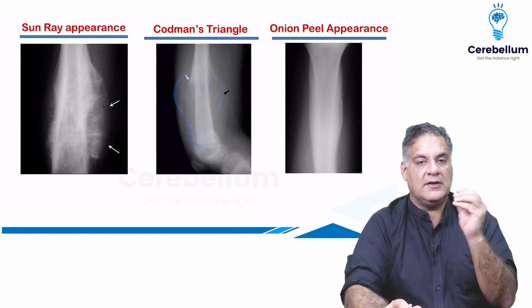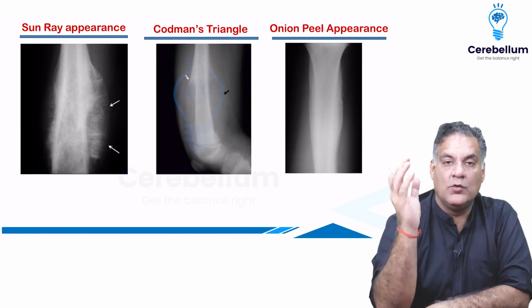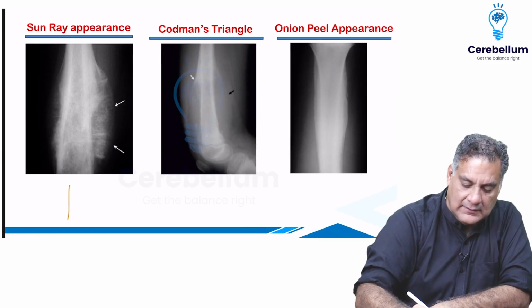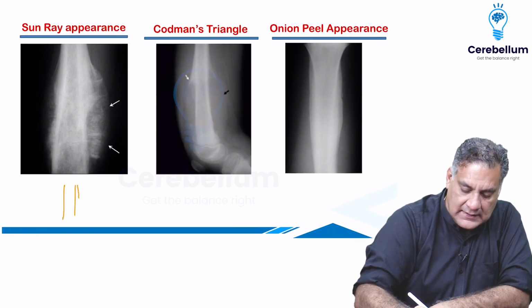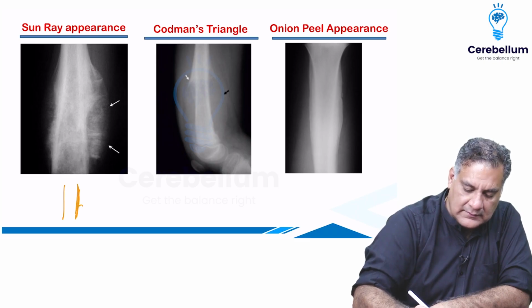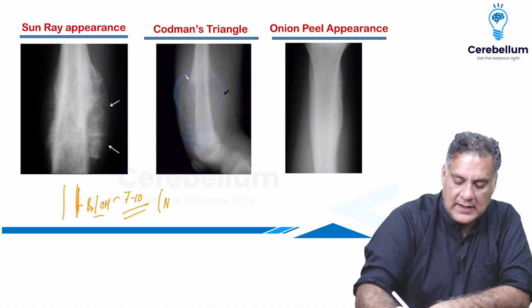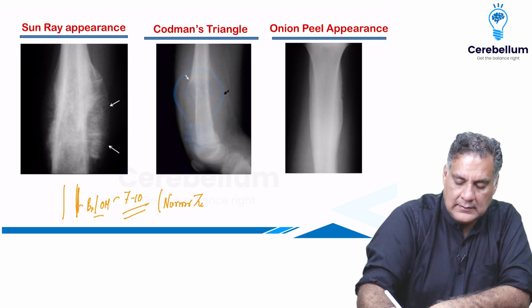Now coming to the periosteal reactions, what is a periosteal reaction? It is a shout of the bone to the world, I am getting destroyed. If the periosteal reaction is single, just a single layer outside the bone, it is called a solid periosteal reaction. And a solid periosteal reaction indicates benign tumors or osteomyelitis. In osteomyelitis, day 7 to day 10. But then this is called a narrow zone. And this is called a solid periosteal reaction.